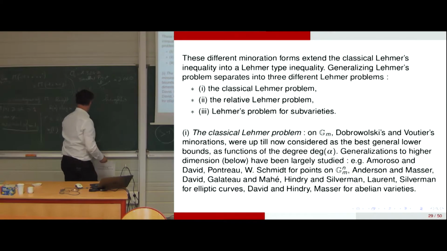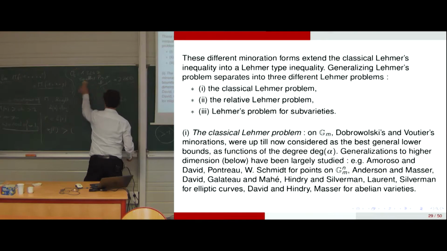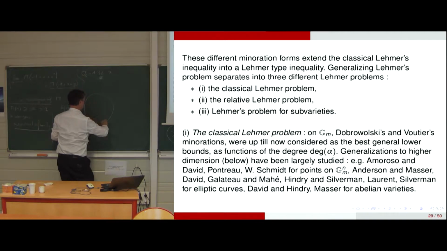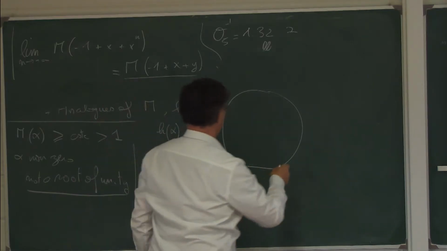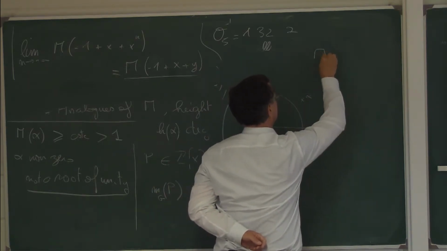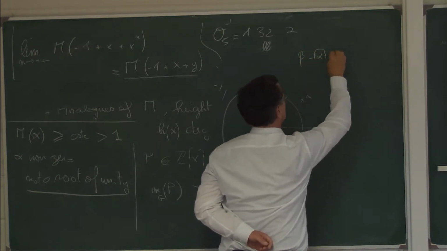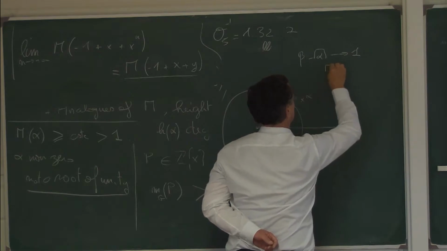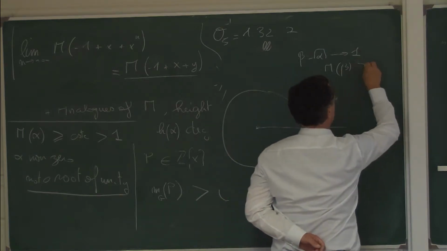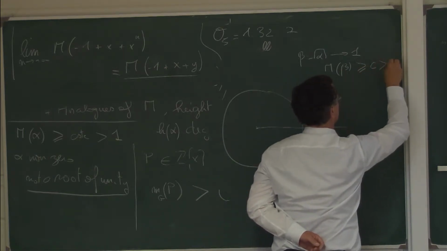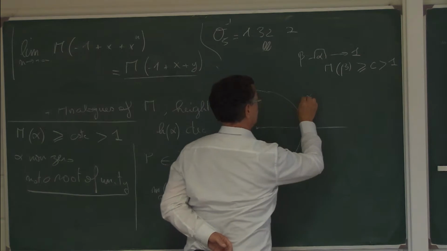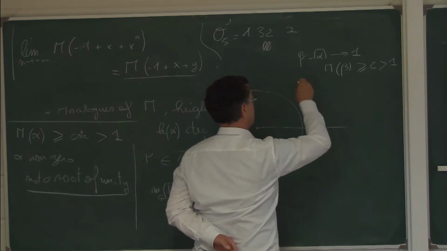So the idea, in the very classical Lehmer problem, as we have seen, you take alpha, you consider the house of alpha, so we call it beta, tends to 1. You observe the Mahler measure of beta, and you try to find a minorant like that. Universal minorant. Instead of taking a point, you take subvarieties.